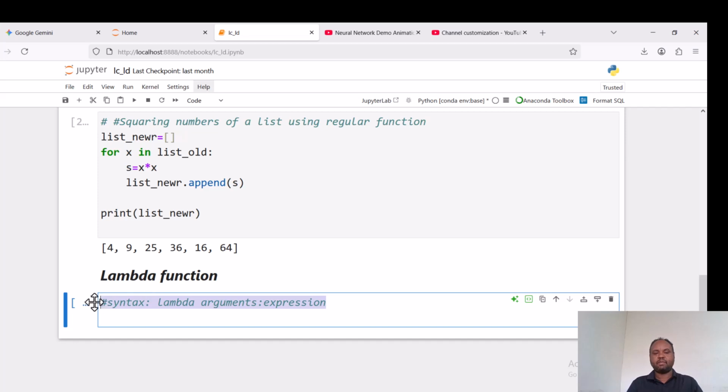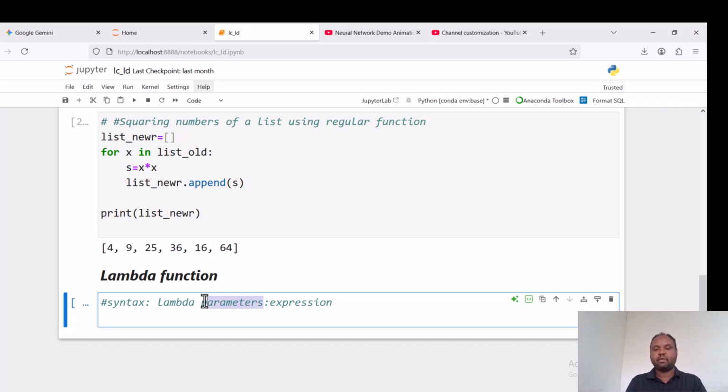The basic syntax of a lambda function is given by this. Lambda arguments, no, parameters, sorry, parameters separated by colon, expression. What these four terms indicate, 1, 2, 3, 4: lambda is the Python keyword which signifies we are creating a lambda function, whereas these parameters are the inputs separated by commas.